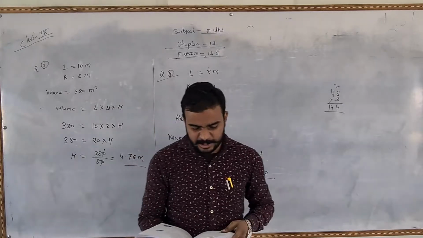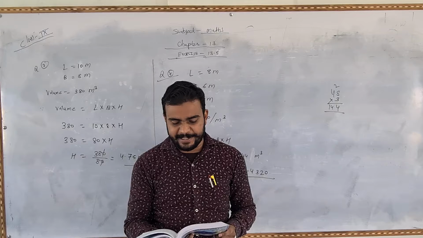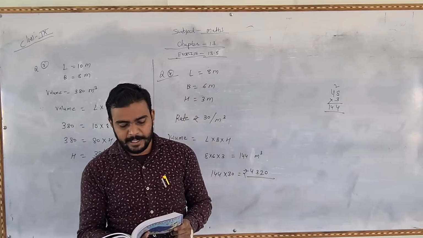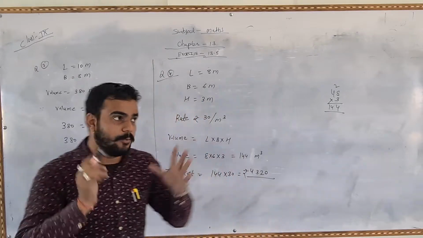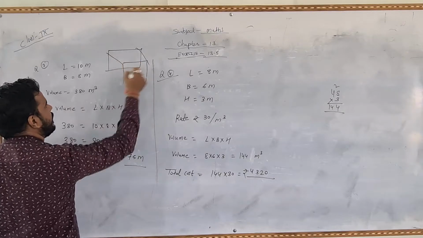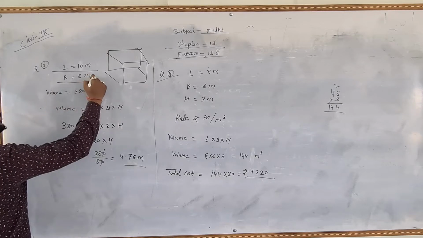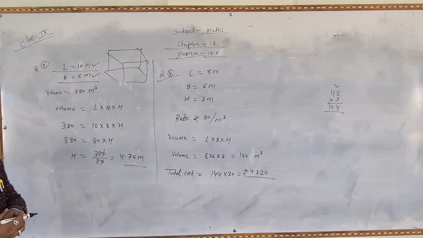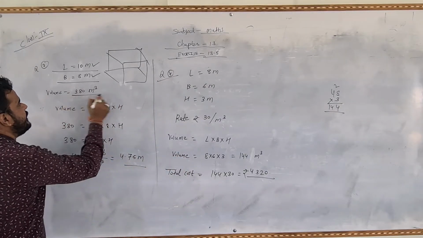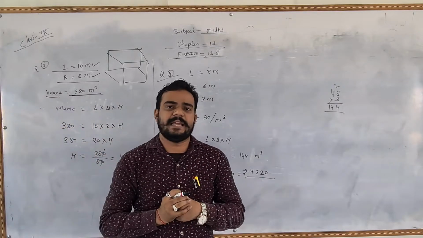Okay, students, so the next question, number three: a cuboidal vessel 10 meter long and 8 meter wide. How much height will be needed to hold 380 cubic meter of liquid? मतलब एक cuboidal tank है. The length and the breadth are given. Length is given 10 meter and, sorry, the breadth is given 8 meter. And the question is saying the volume of the tank is given, 380 meter cube. The volume is given, and we have to find out the height of this tank. This tank की height क्या होगी?